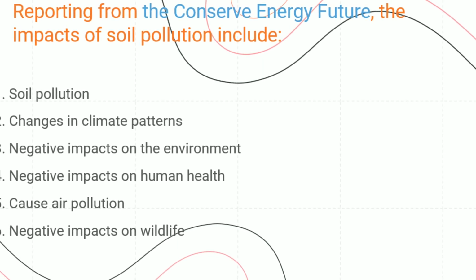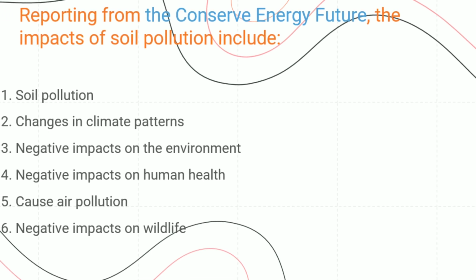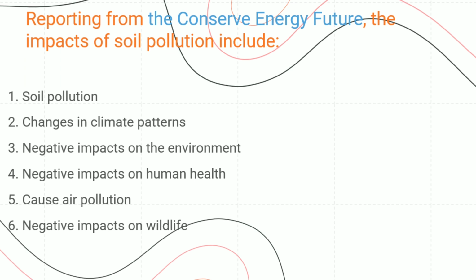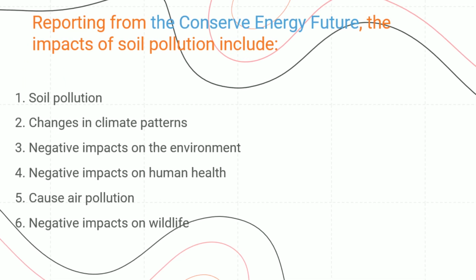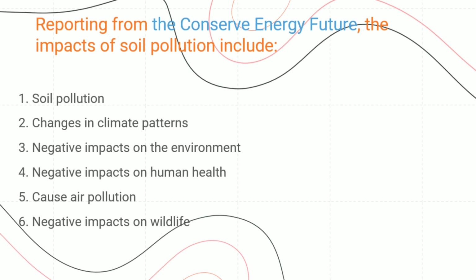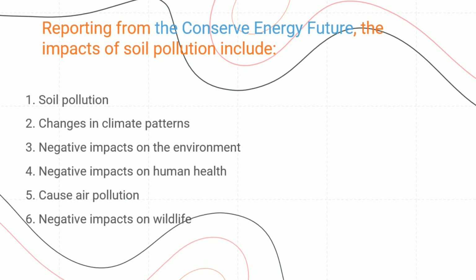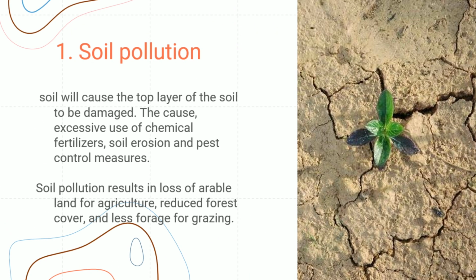According to Conserve Energy Future, the impacts of soil pollution include: 1. Soil pollution. 2. Change in climate patterns. 3. Negative impacts on the environment. 4. Negative impacts on human health. 5. Cause air pollution. 6. Negative impacts on wildlife.